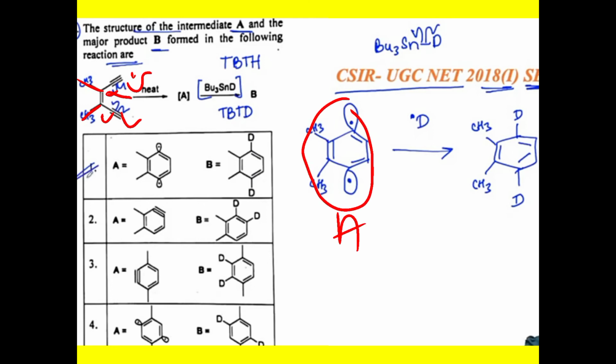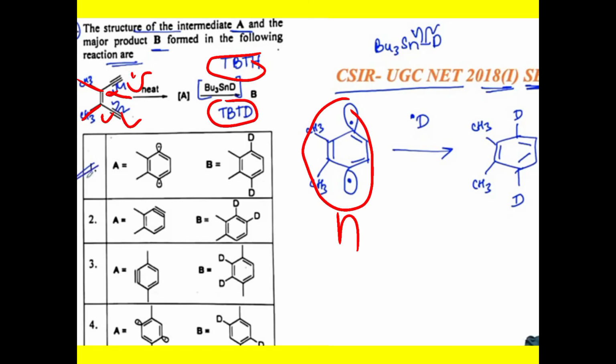In the next reagent, Bu3SnD, also called tributyltin hydride or tributyltin deuteride, this H can be replaced by this D, which is deuterium, the isotope of hydrogen.